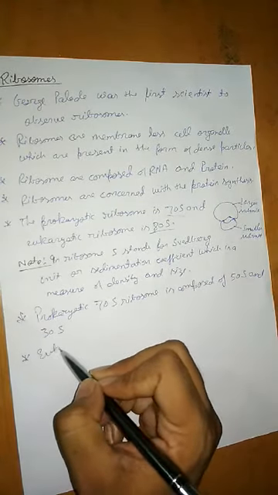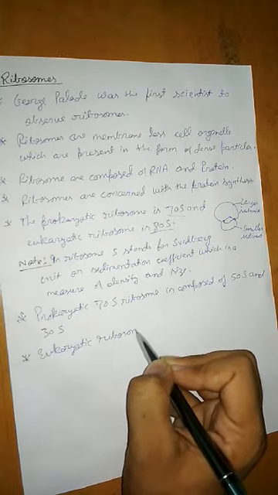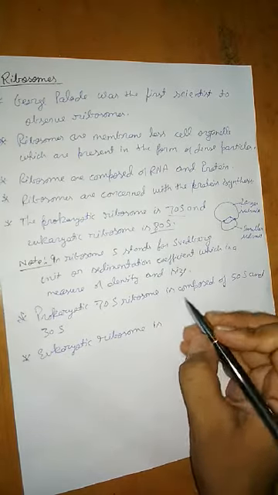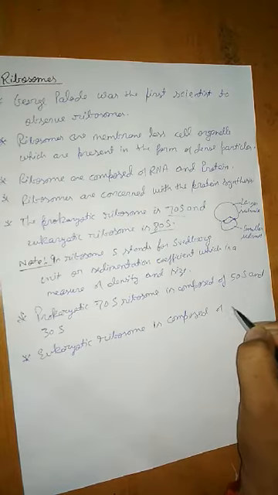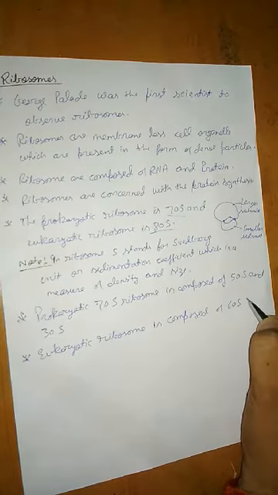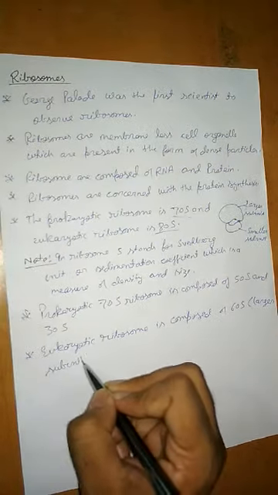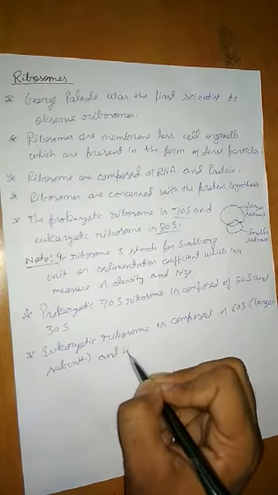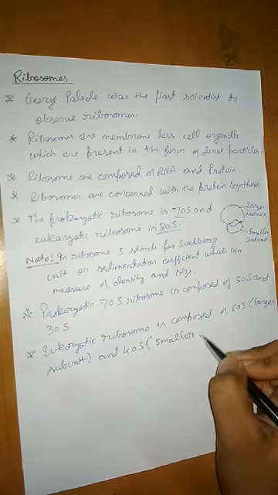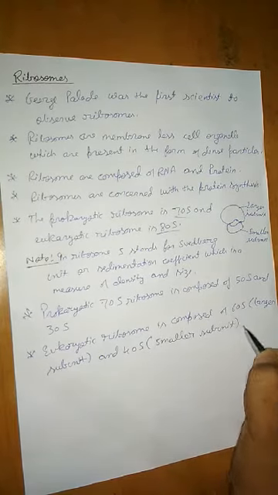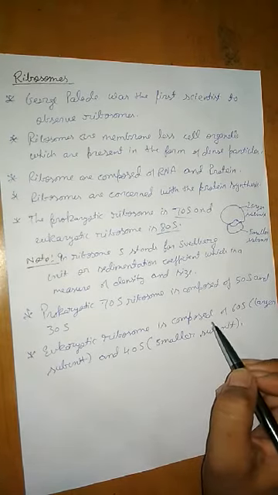So the eukaryotic ribosome is composed of 60S, the larger subunit, and 40S, the smaller subunit. Okay, so this also you should know.